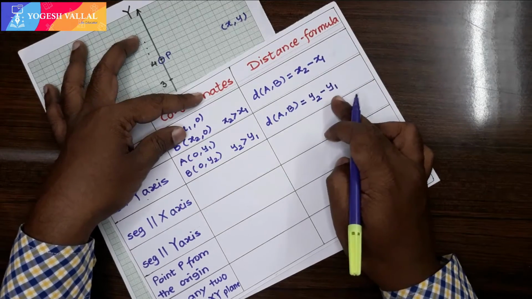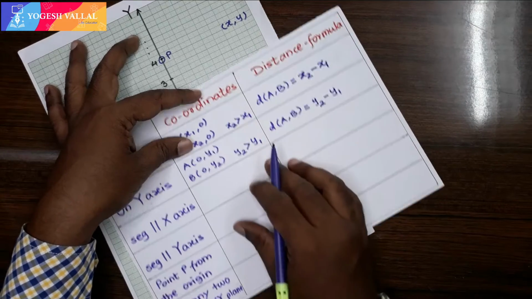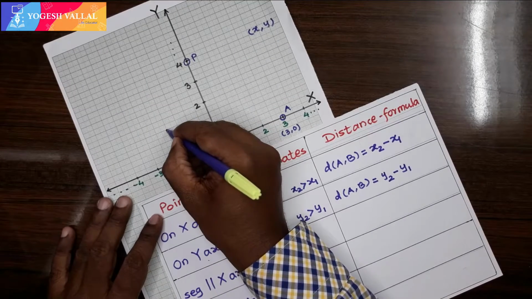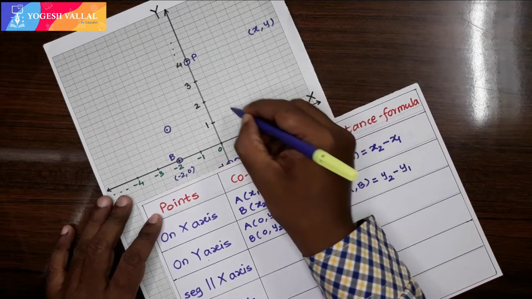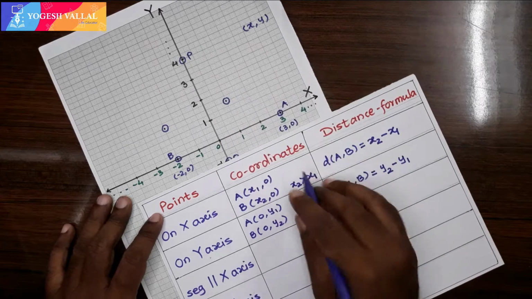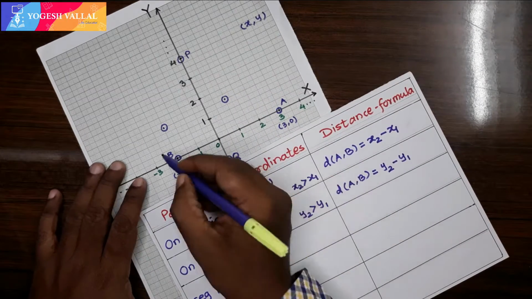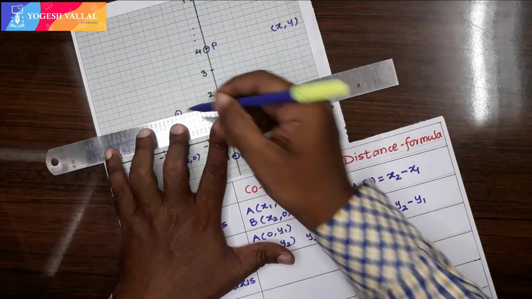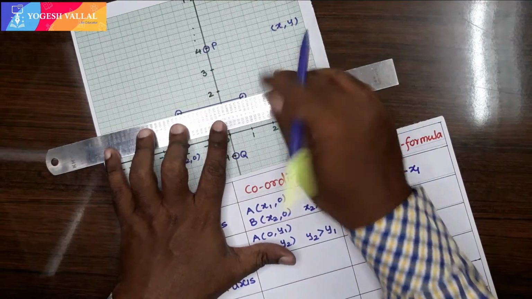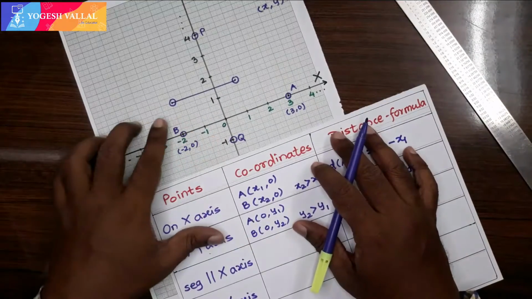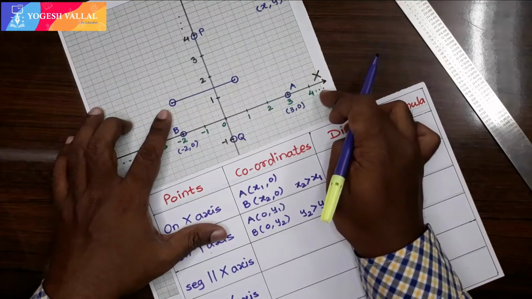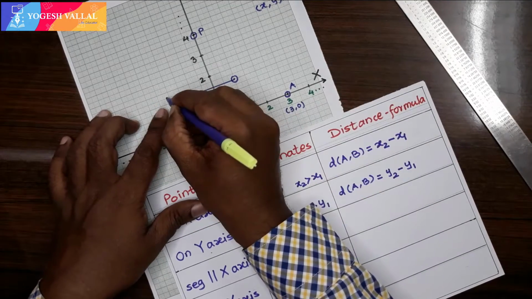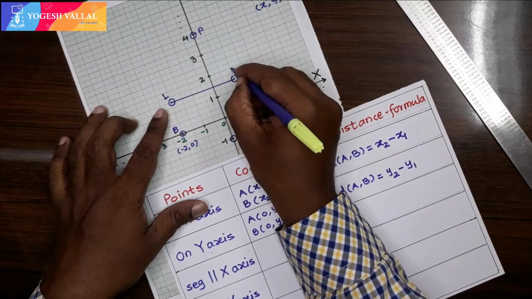Is it clear? Then suppose a segment parallel to the x-axis. Suppose I have taken a point here and the other point is here. Now if I join these 2 points, we get a segment which is parallel to the x-axis. Now what will be the coordinates of these points? Let them be called L and M.